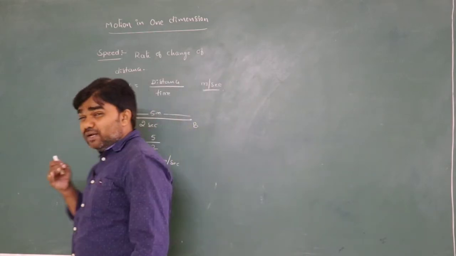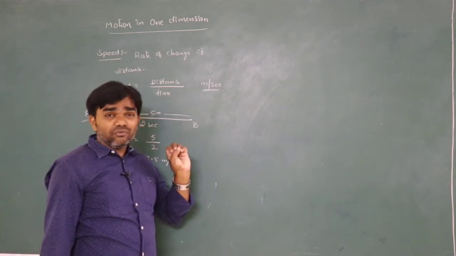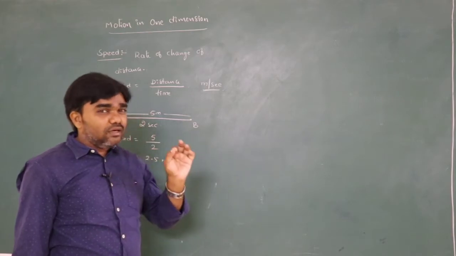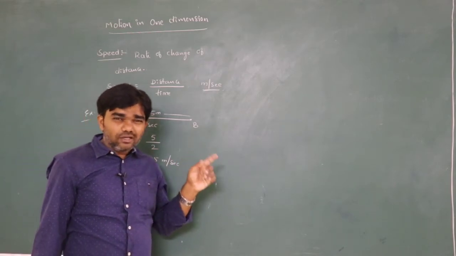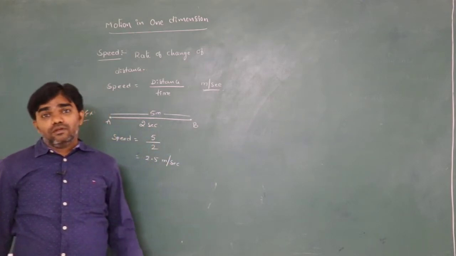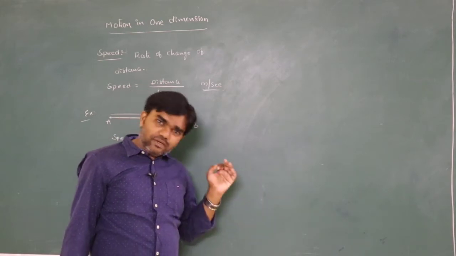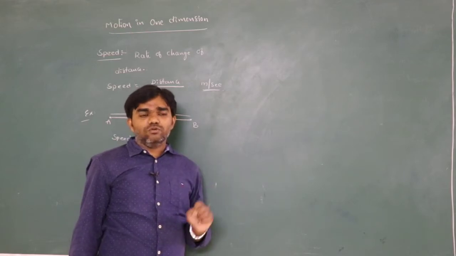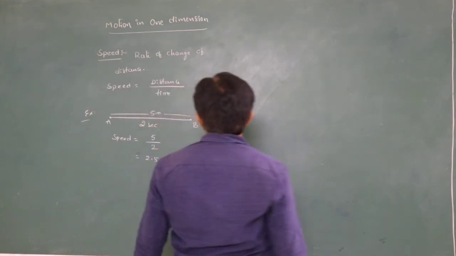And speed is a scalar quantity. It doesn't have any direction. And one more thing, remember this point: if the body is in motion, speed never equals 0. If the body is at rest, definitely speed is 0. But if the body is in motion, speed never equals 0, because the distance is never equal to 0.